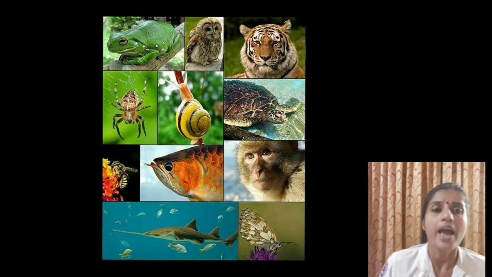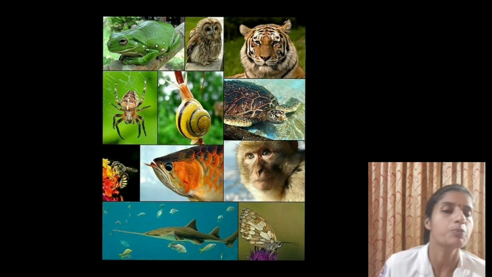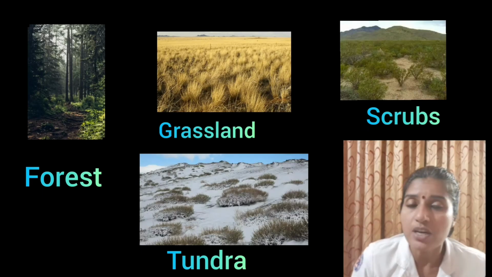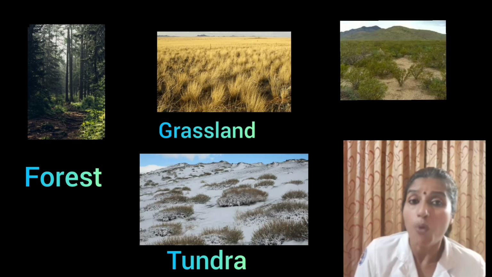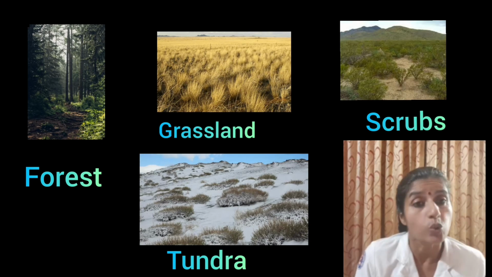Wildlife includes animals, birds, insects, as well as the aquatic life forms. They provide us milk, meat, hides, and wool. Insects like bees provide us honey, help in pollination of flowers, and have an important role to play as decomposers in the ecosystem. The major vegetation types of the world are grouped as forests, grasslands, scrubs, and tundra.